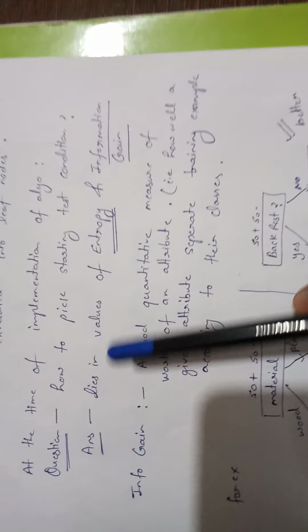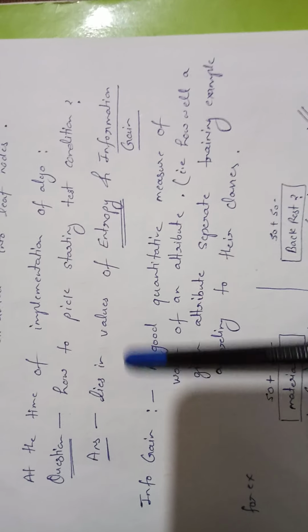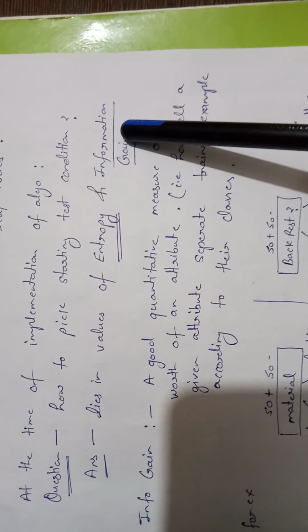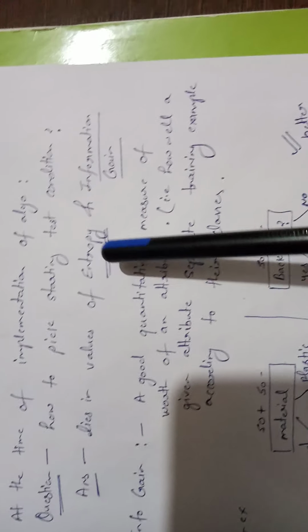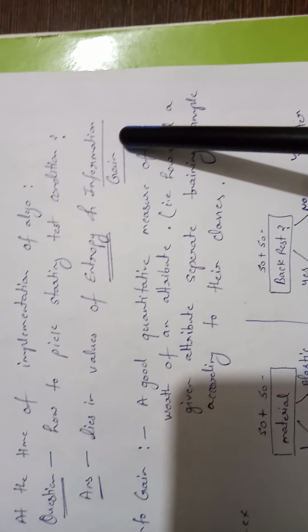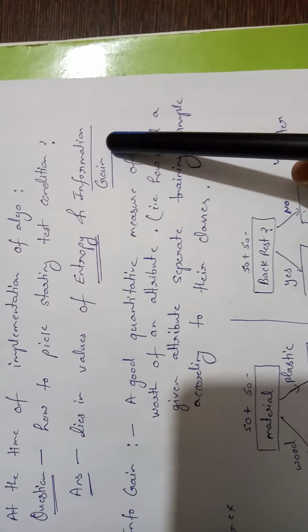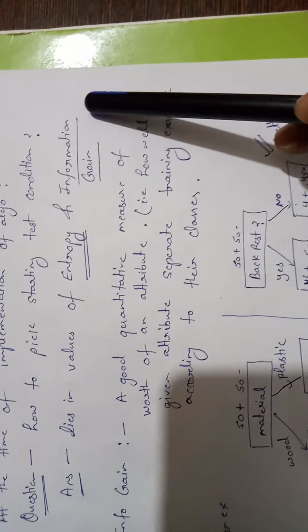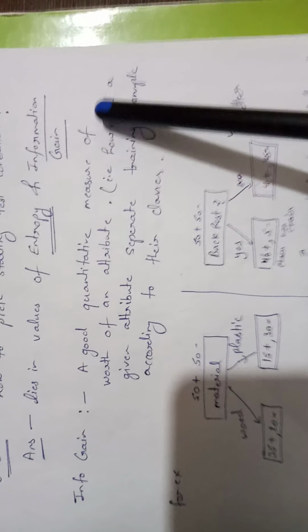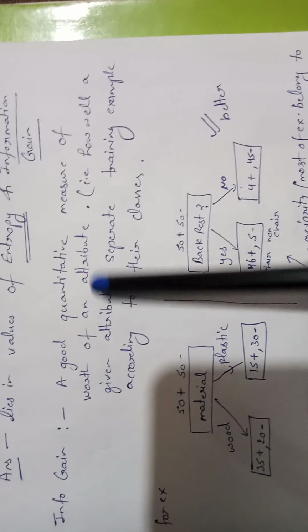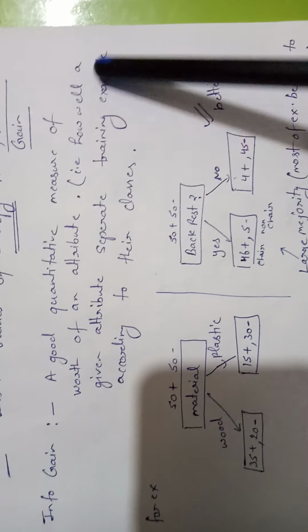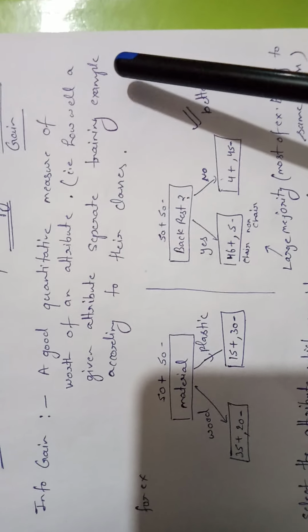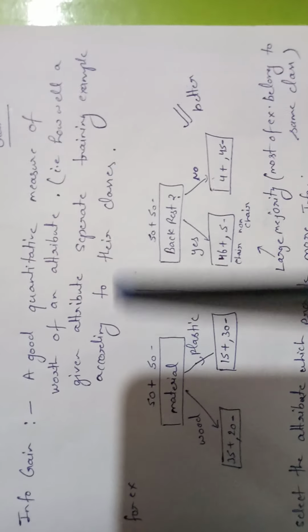Okay. The answer to this question lies in these two things. What are the things? Entropy and information gain. First we will discuss information gain. Basically, information gain is a quantitative measure of the worth of an attribute. Means how well a given attribute separates your training examples according to their classes.